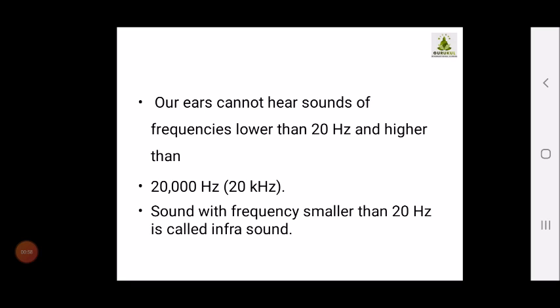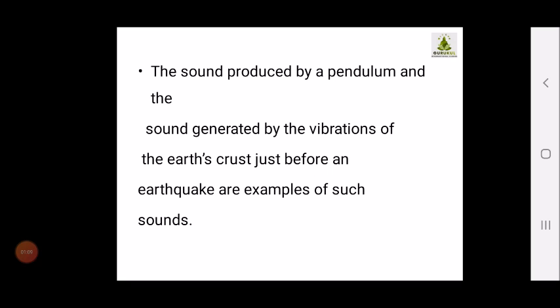Sound with frequency smaller than 20 Hz is called infrasound. Sound whose frequency is less than 20 Hz is called infrasound, whereas the sound produced by a pendulum and the sound generated by vibrations of the earth's crust just before an earthquake are examples of these sounds.